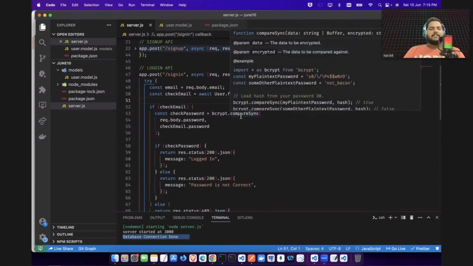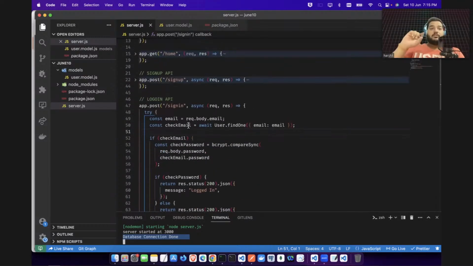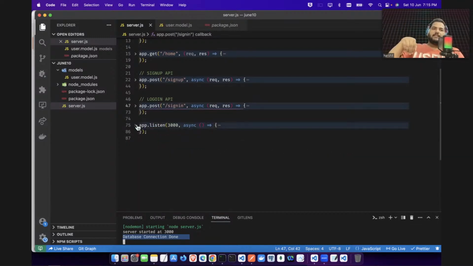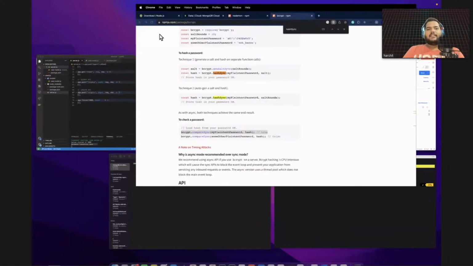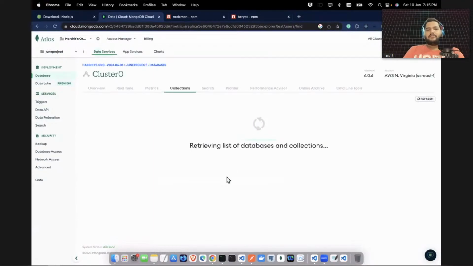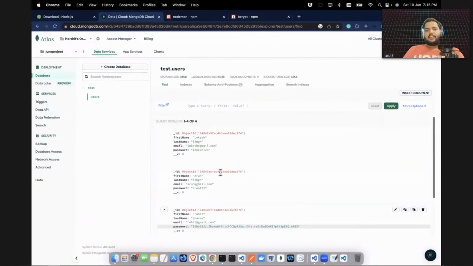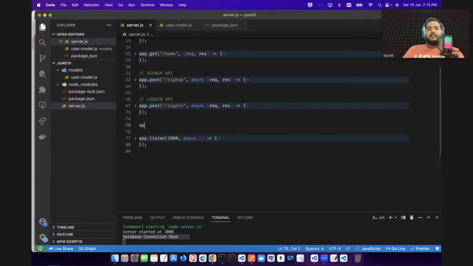Passwords are hashed. We are also returning that hash password and all. But let's try to build one API, guys, to get all the users. Right now, if you go on your MongoDB here and refresh, you can see there are lots of users. Almost we have two players, Indian cricket players. You guys can see lots of users are there. Now let's build an API to get all the users. That will be really quick. I will be doing here.